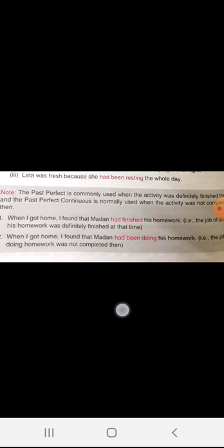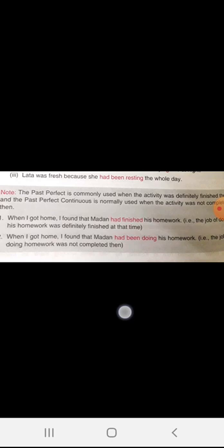Now here, after the completion of the first task, another action started in the past. That when I got home, what I found is that Madan had finished his homework. So the job of doing homework was definitely finished at that time. When I got home, the task of doing homework was finished. So in both the cases, both the actions were completed in the past. So this is the past perfect tense. And in the past perfect continuous tense, what we are saying is that the action was started in the past but it was continued till that point.